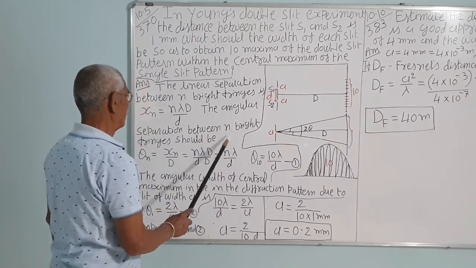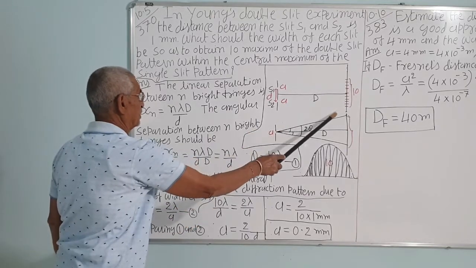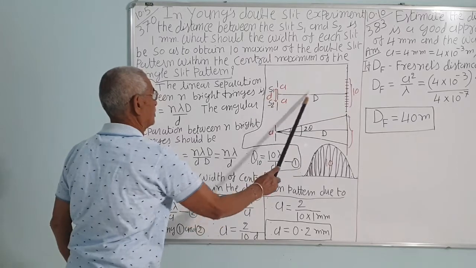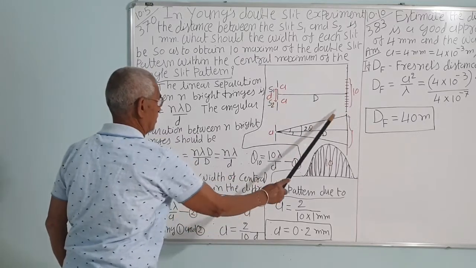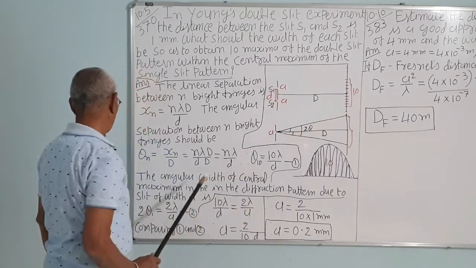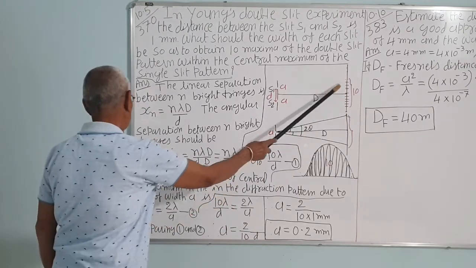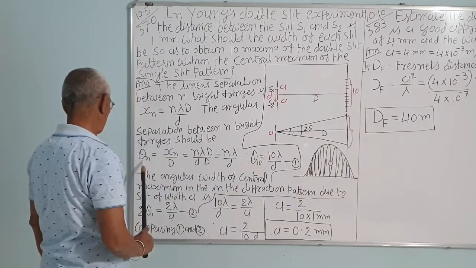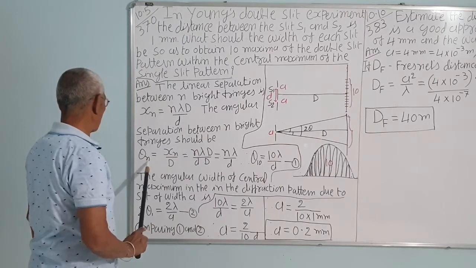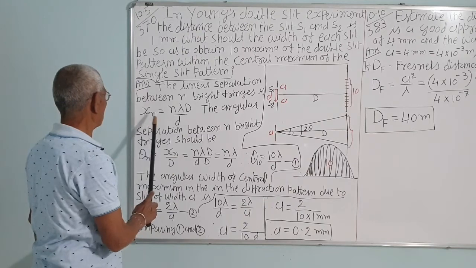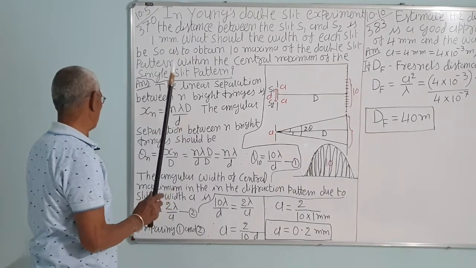So this is the angular separation of the n bright fringes. Here in the diffraction it is 2 theta. Here it is, say, theta n, and xn is equal to n lambda D upon d.